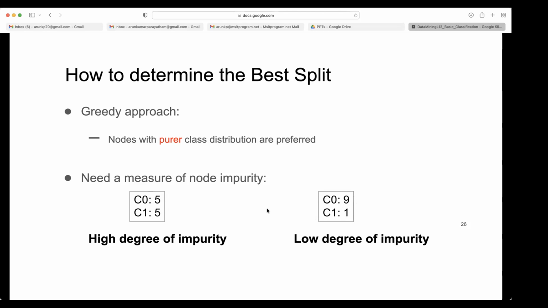Right, 9-1. In fact, nothing is purest, but if you want to rank them, it is the right side, because it makes only one error if we go by the majority class. The left one makes almost 50% error. That's why, in comparison, the right one is the purer class, not purest.